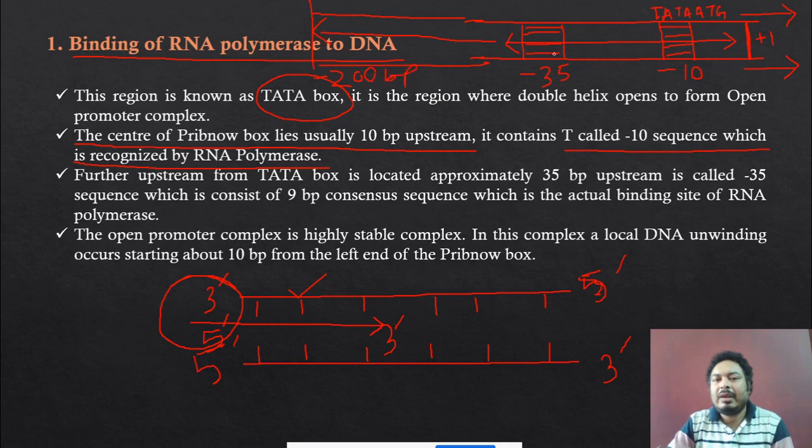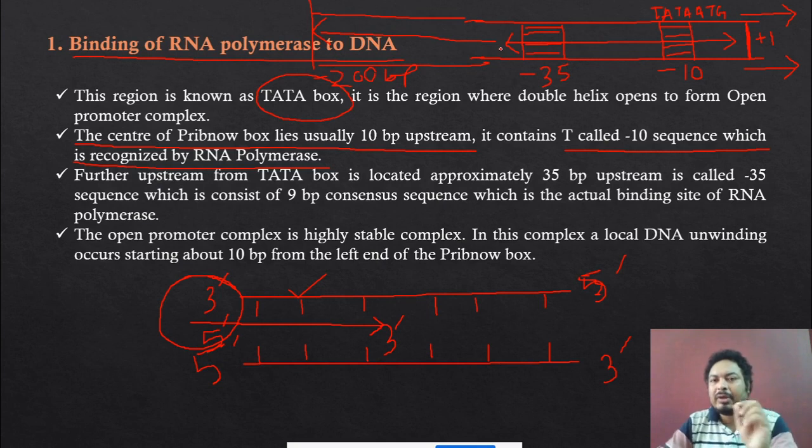In this promoter region, two important regions are there. One is called -10, one is called -35. In the -10, the Pribnow box is found, which is TAATG. And in the -35, there is another region where an important molecule binds.